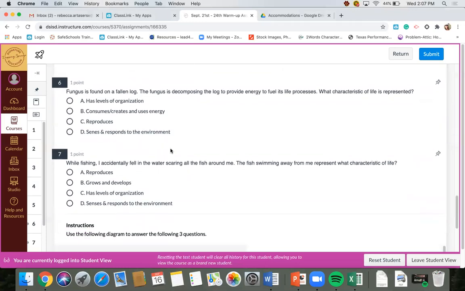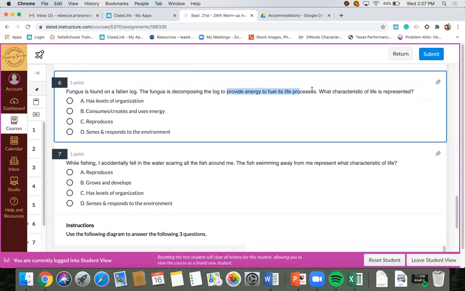Number 6, fungus is found on a fallen log. The fungus is decomposing the log to provide energy to fuel its life processes. What characteristic of life is represented? So if I'm reading this question, I have my fungus, that's my organism, and what is it doing? It's decomposing, but why is it decomposing? It's to provide energy to fuel life processes.